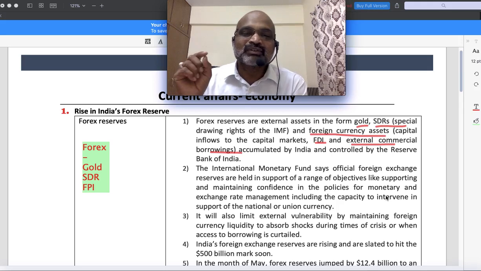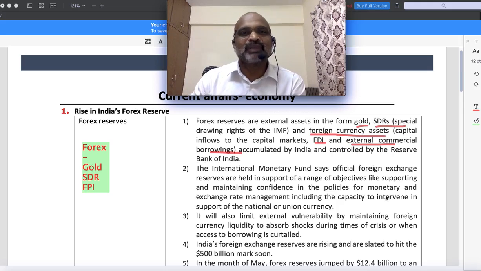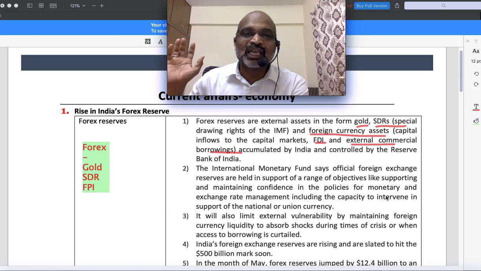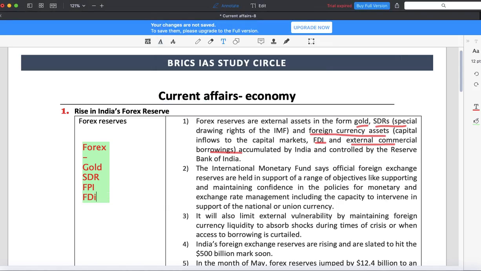So the basic objective of foreign direct investment is that we don't have any risk. We don't have to repay. It will not go simply; it is long run. So we always need to aim at more foreign direct investment. Then there are external commercial borrowings. In simple terms, we have FDI, and we have ECBs.